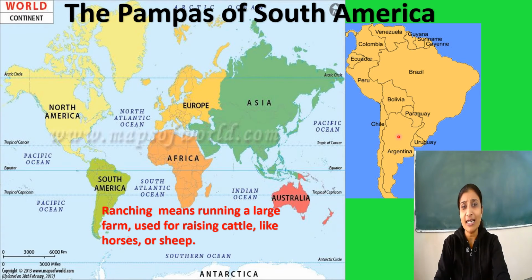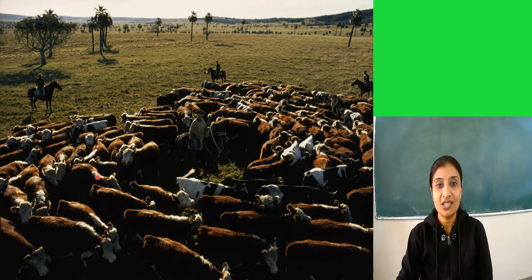Can you name a few grazing animals, children? Correct. Goat, cow, horse, sheep are some grazing animals. Therefore, these regions have cattle ranching. Ranching means running a large farm which is used for raising cattle like horses or sheep. Look at this picture, children. These are the ranches. A ranch is a huge farm used for raising cattle.